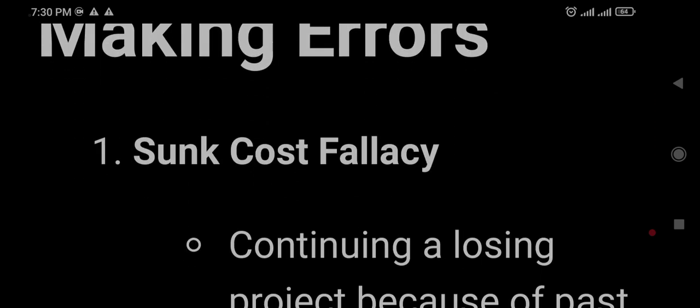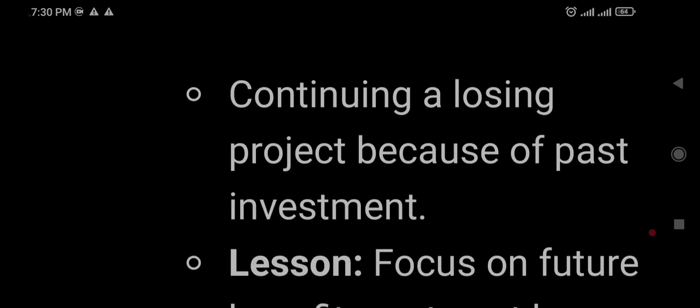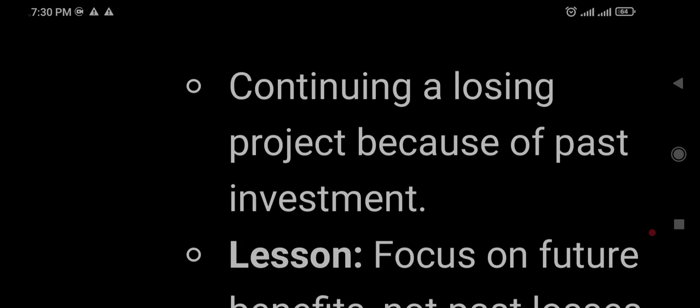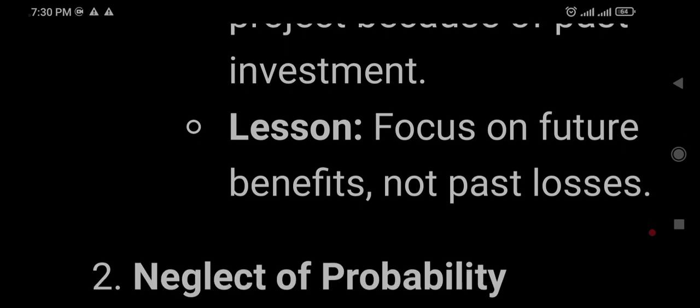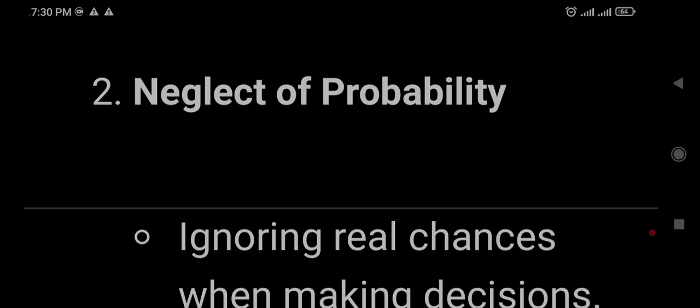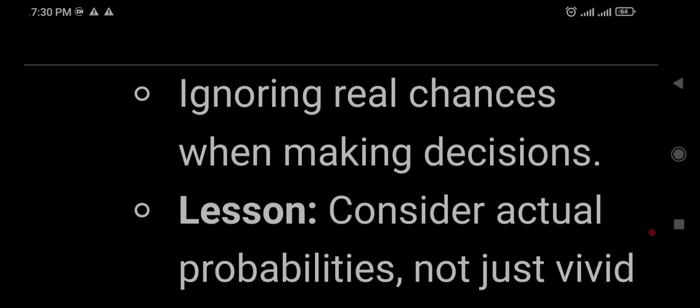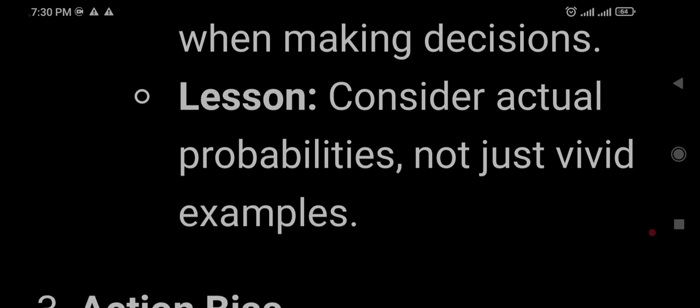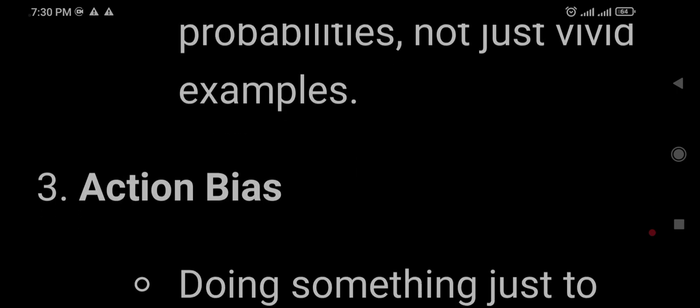Part 2: Decision making errors. Sunk cost fallacy: continuing a losing project because of past investment. Focus on future benefits, not past losses. Neglect of probability: ignoring real chances when making decisions. Consider actual probabilities, not just vivid examples.